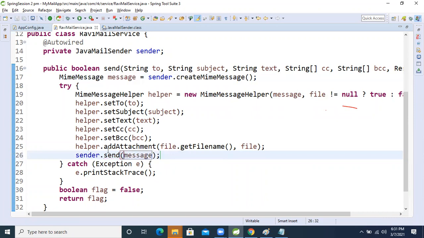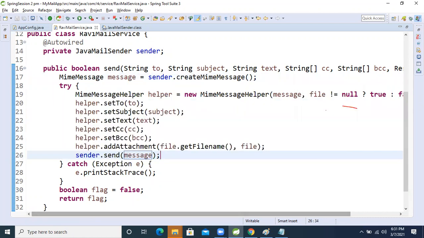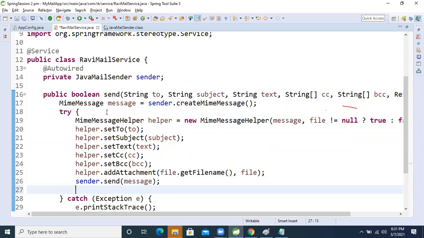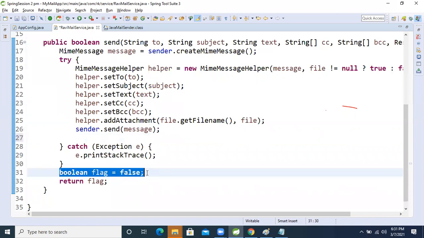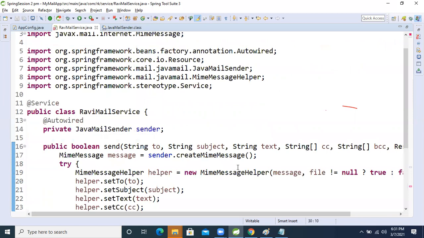If everything is fine, then the message will be sent. If not, then it will not. We have the boolean here; this one is not required here, this one is required.